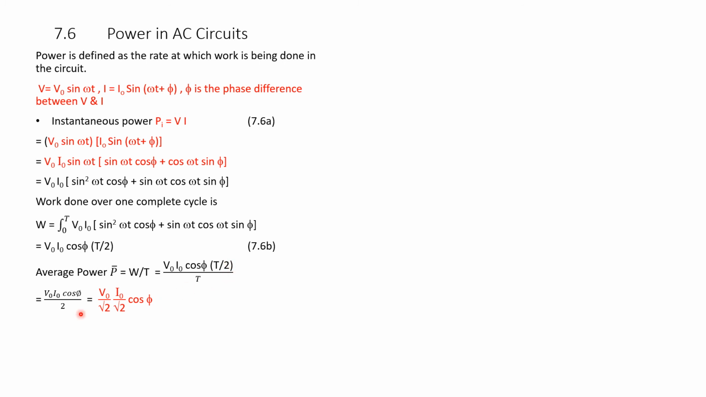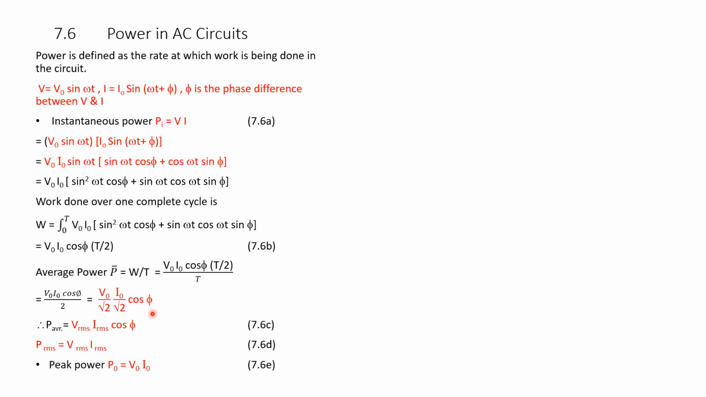This 2 we can split and write as root 2 into root 2. Therefore, it becomes V naught by root 2, I naught by root 2, into cos phi. Therefore, P average is equal to V naught by root 2, which is the Vrms, I naught by root 2, which is the Irms, cos phi. Therefore, P average is Vrms Irms into cos phi. Cos phi is called the power factor.